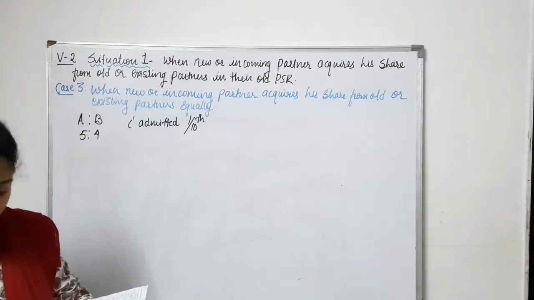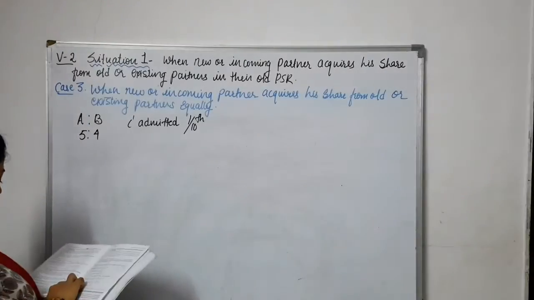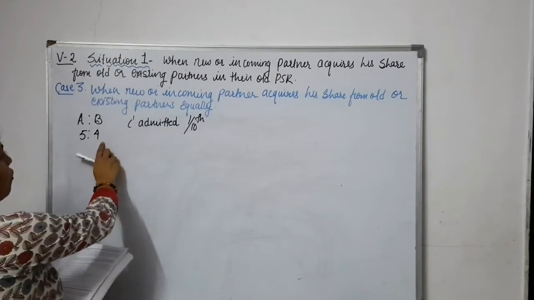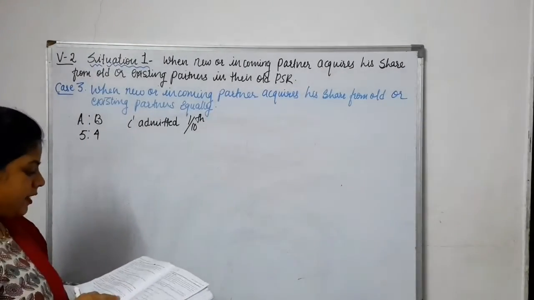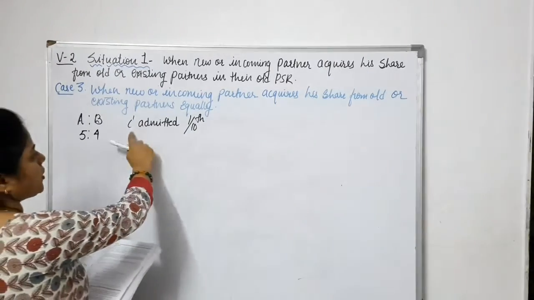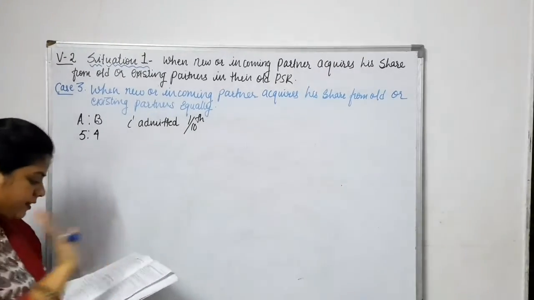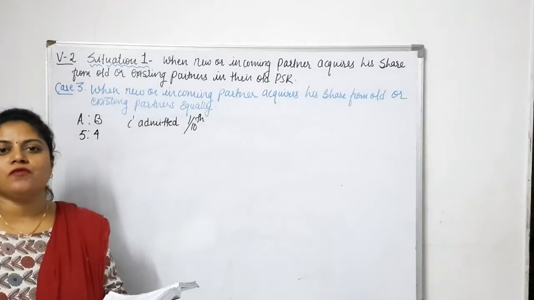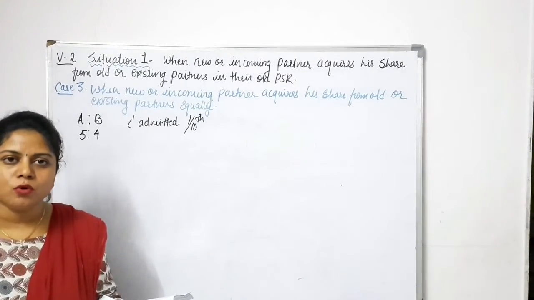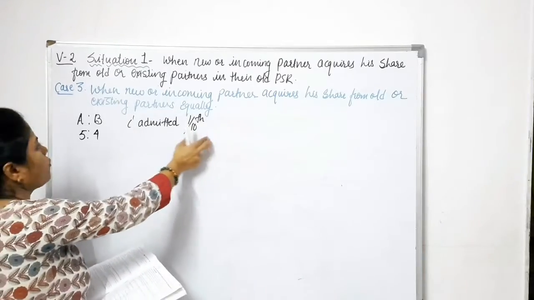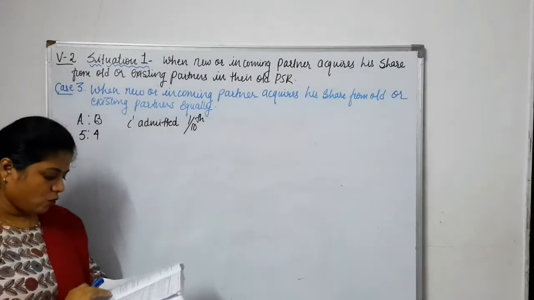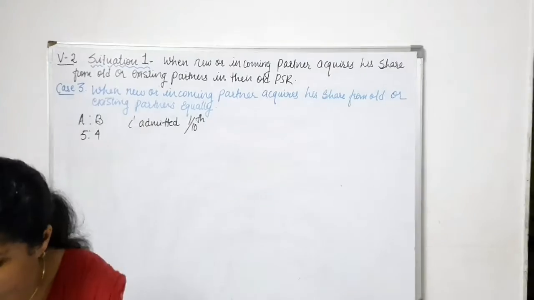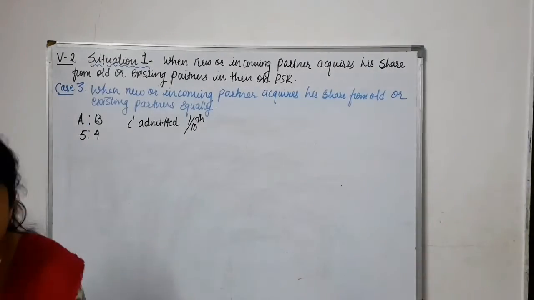Illustration number 4, what is given? A and B are partners sharing profit and loss in 5:4. It is written on the board. They admitted C for 1/10th share. So C is admitted for 1/10th share of the profit, which he acquires in equal proportion from both. Equal proportion from both means what? He is going to acquire equally from A and B. Okay. Find the new PSR. So we will find the new PSR.